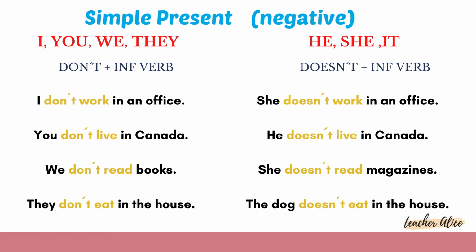Okay. The dog doesn't eat in the house. Doesn't, or does not, plus infinitive verb. My doesn't is my auxiliary, and as you can see, does in this case, doesn't, negative does, the verb ends without es. Okay, so I keep following the rules about third person he, she, it, where I need to add an s at the end. Okay, so simple present to talk about routine